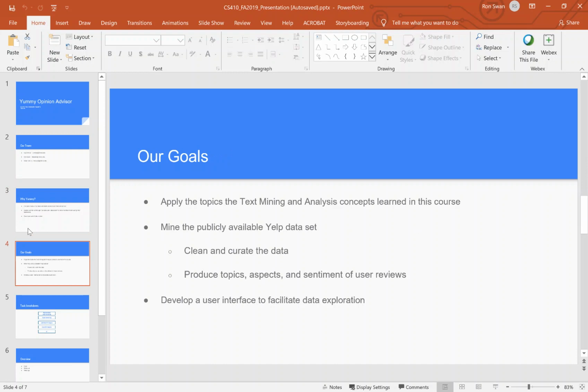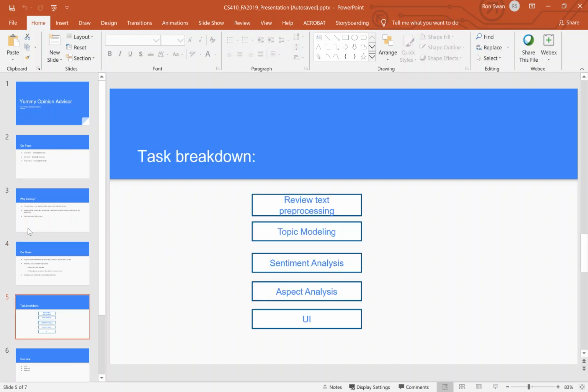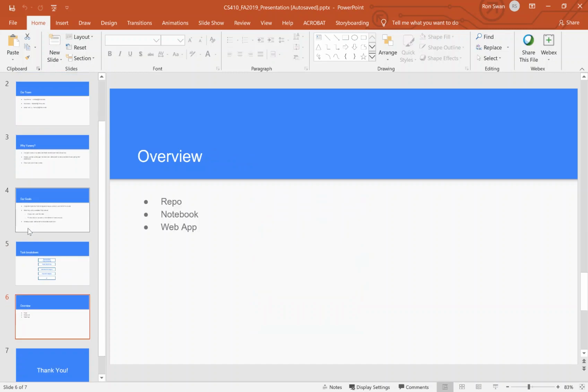So our goals for this project were, first and foremost, to apply the concepts that we learned, as well as to mine the data set. First, we cleaned and curated it. We produced topics, aspects, and then sentiments. And finally, we were able to develop a user interface with which we could show this off and facilitate the exploration of the data. This is an overall list of the large tasks that were broken down amongst the three of us. And now I'd like to show you the file structure, the notebook, and finally the web app.